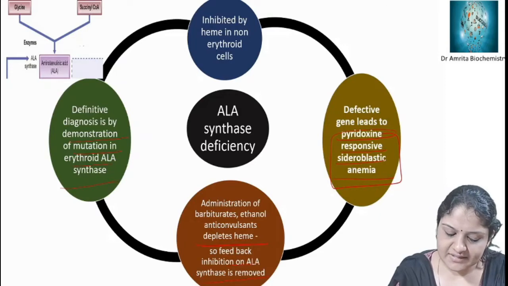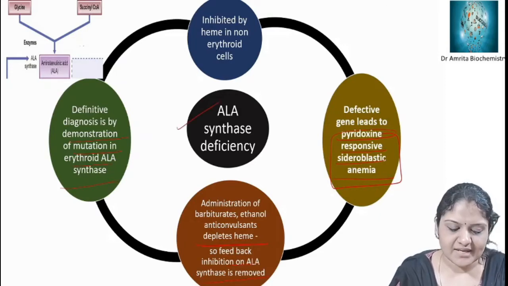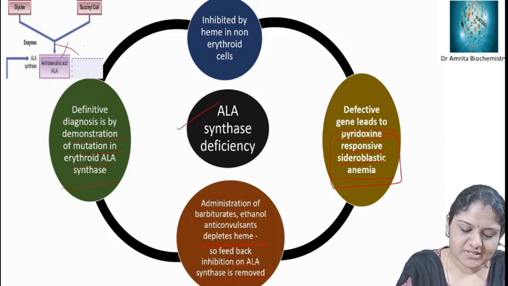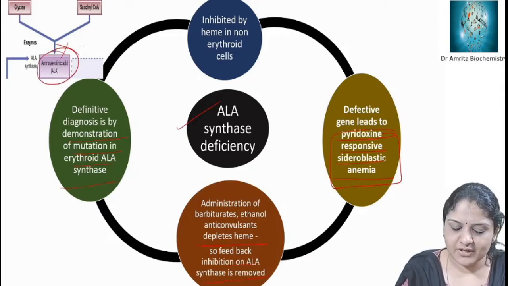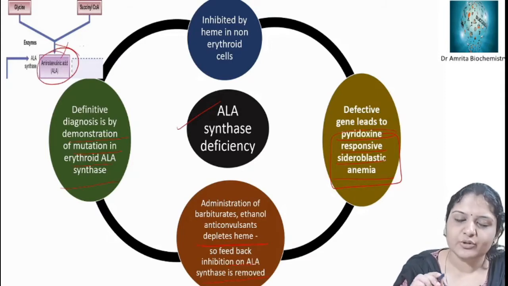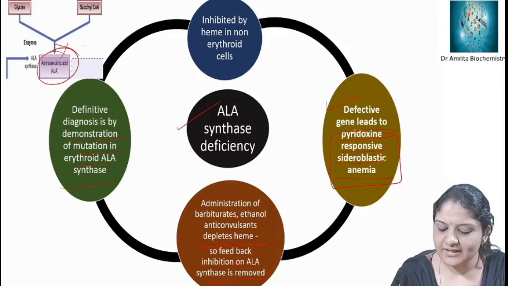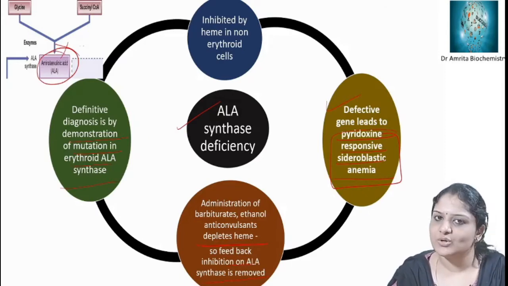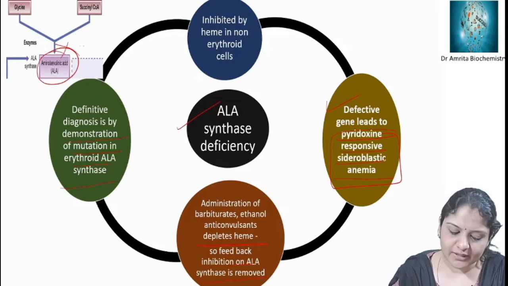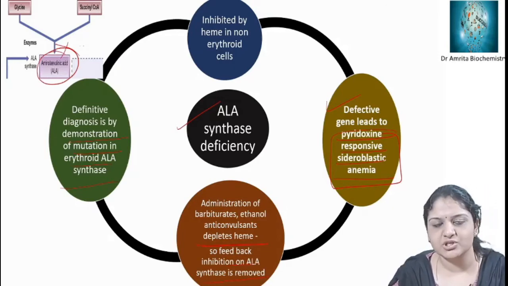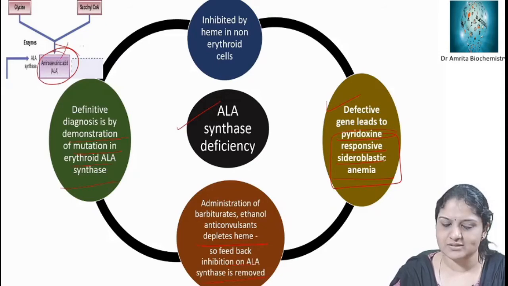So when ALA synthase is deficient, what happens? Glycine and succinyl-CoA will not form aminolevulinic acid, the first step. This is the rate limiting step. The major point which you have to remember is that ALA synthase deficiency leads to pyridoxine responsive sideroblastic anemia, and you can diagnose it by demonstration of mutation in erythroid ALA synthase. Okay.